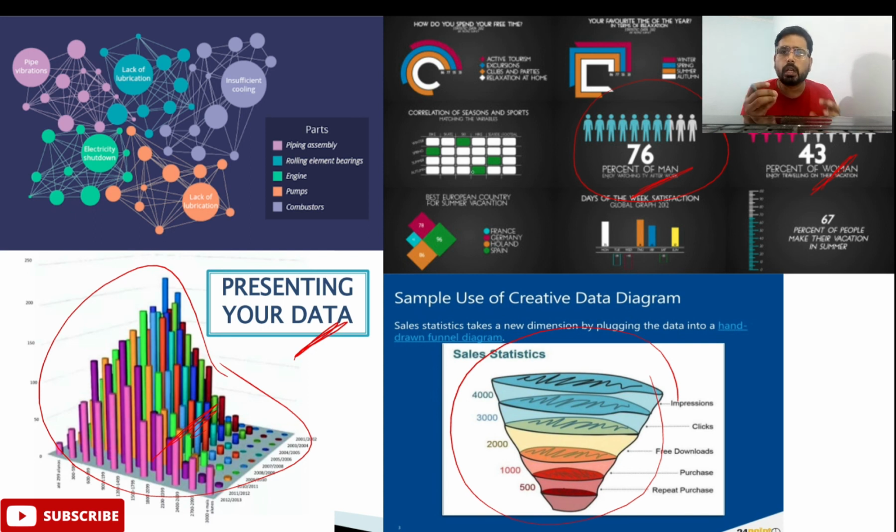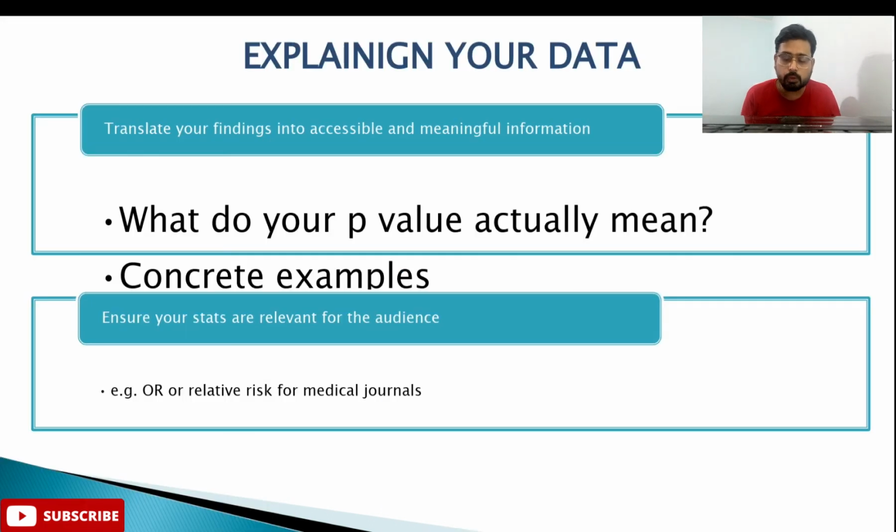Try to involve interactive graphs. Try to include a small video about your research. Try to include pie charts, bar graphs, and interactions between different genes. If your work involves different genes, show that this gene is linked with that gene, and the interrelation between two different genes, proteins, or molecules. So the bottom line is, try to represent your data in an interactive way.